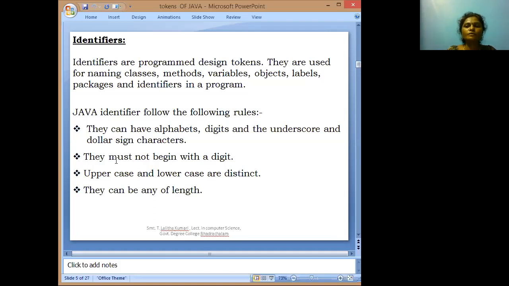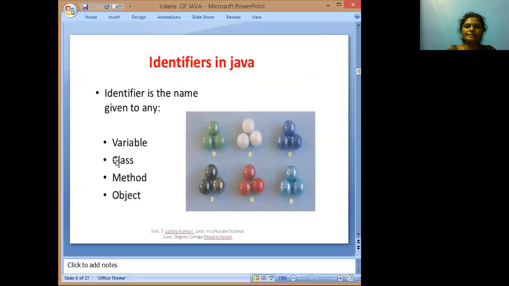Java identifier: suppose we want to give a name to a package or class or method or object, there are some rules. They have alphabets, digits, underscore, and dollar sign. They must not begin with a digit. Uppercase and lowercase letters are not the same. They can have any length.